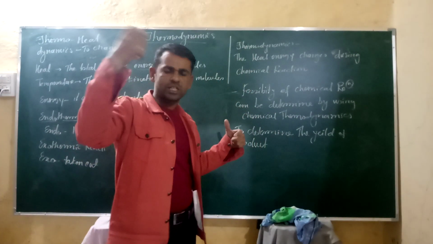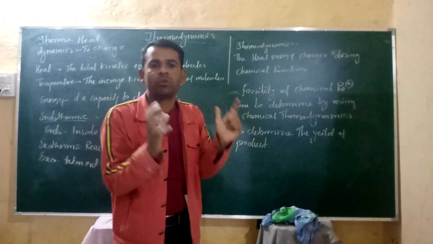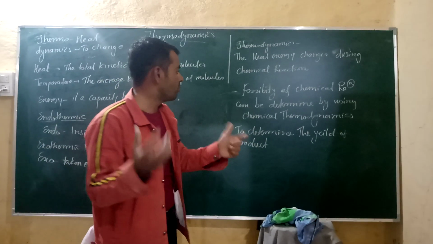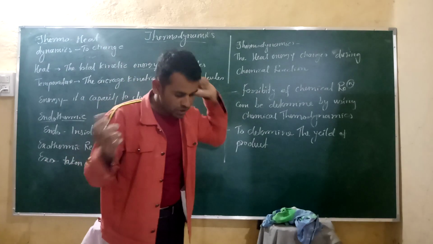So, various types of reaction. Suppose a certain amount of reactant reacts to form a certain amount of product. How much yield you will obtain is determined by chemical thermodynamics.